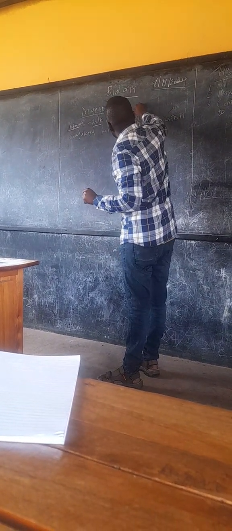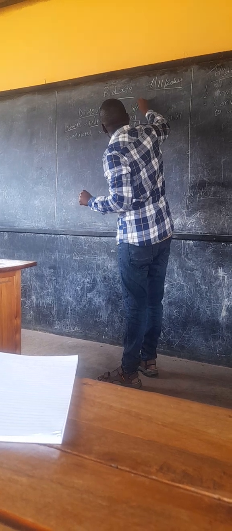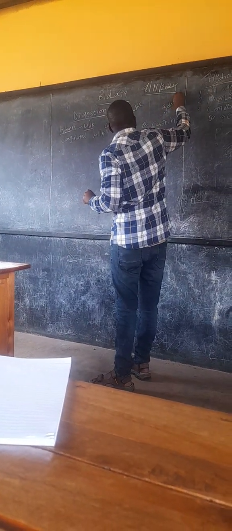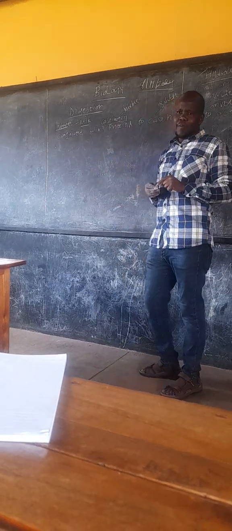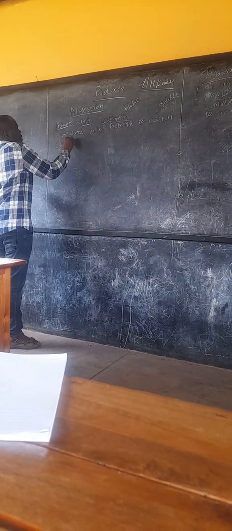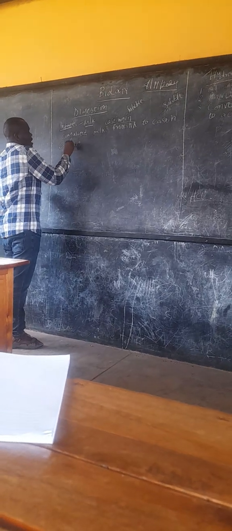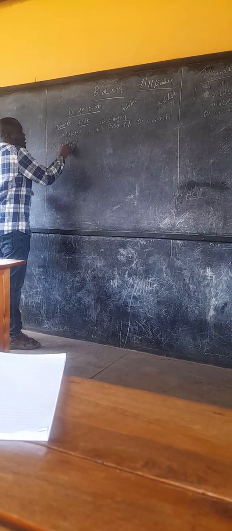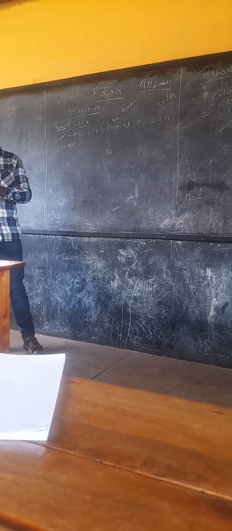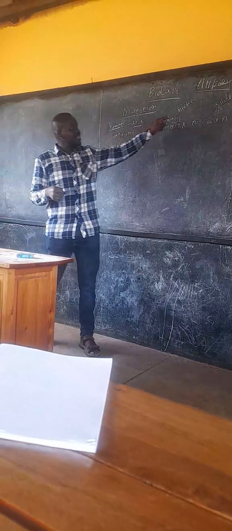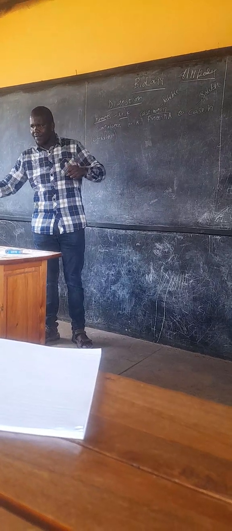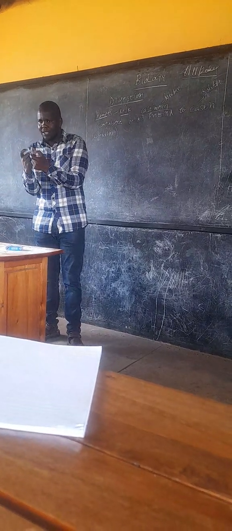Caseinogen is soluble. Is that clear? And the importance of this is for milk curdling, so that we can give it more time for digestion. So you are saying it goes from soluble to insoluble. Because of the solubility, it could just move freely, right? We make it a bit insoluble.